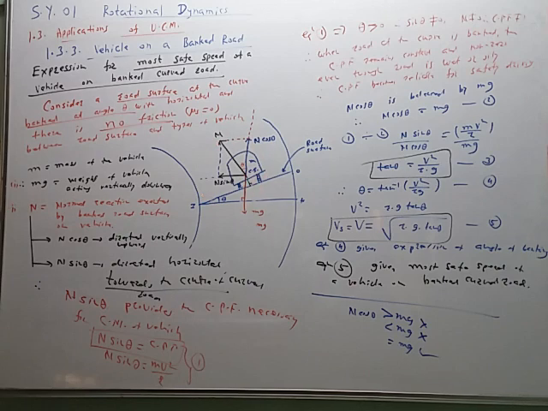While drawing this diagram, this is the important point. All the forces are acting through a single point called the center of gravity. So we know the defining property of center of gravity. One force is the normal reaction, which is perpendicular to the road surface, and the other is mg. So these are the two forces, but n is resolved into two components. So the forces will become three: n cos theta, n sin theta, and mg. N cos theta and mg balance each other, and n sin theta is the only unbalanced force. It is directed horizontally toward the center. It will provide the centripetal force necessary for circular motion of the vehicle. So n sin theta is equal to centripetal force. It is given by either mv square upon r or mr omega square.